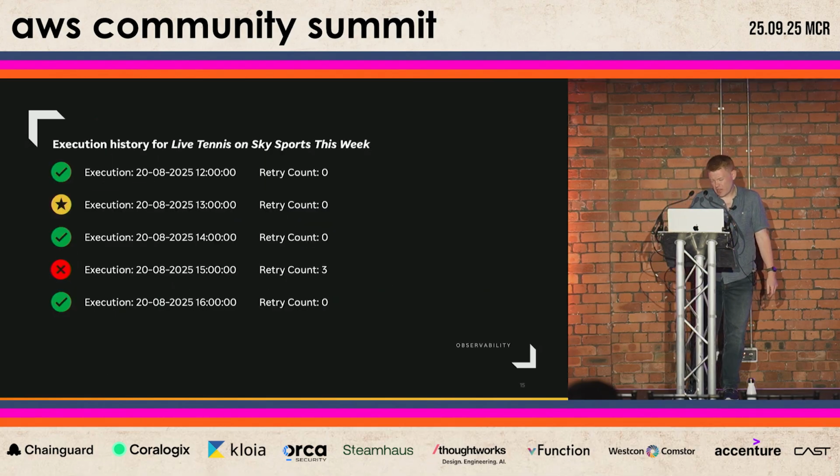So observability isn't just for engineers. We wanted our editorial teams, the users of our software, to have the same level of confidence and clarity that our engineers were getting. So we took some data from Aurora, which tracks our job statuses and retry counts, and some data from CloudWatch, the execution metadata, history, errors, etc. And we combined them into a single editorially friendly view, similar to the one that you see on screen.